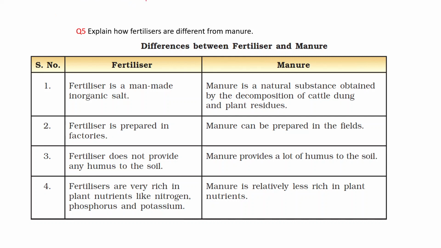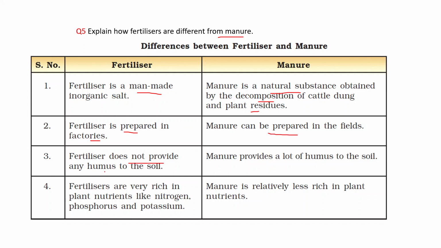Explain how fertilizers are different from manure. Fertilizer is a man-made inorganic salt. Manure is a natural substance obtained by the decomposition of cattle dung and plant residue. Fertilizer is prepared in factories. Manure can be prepared in fields.